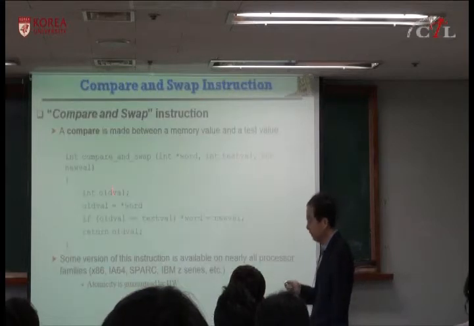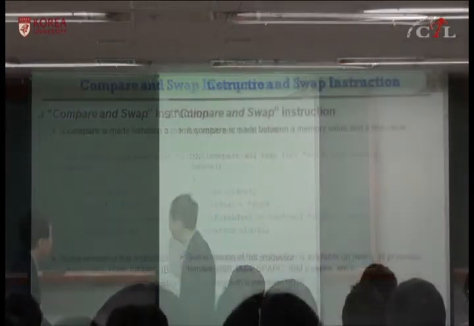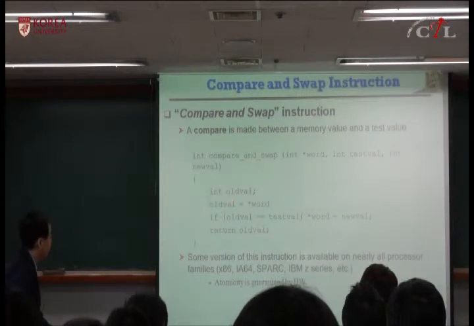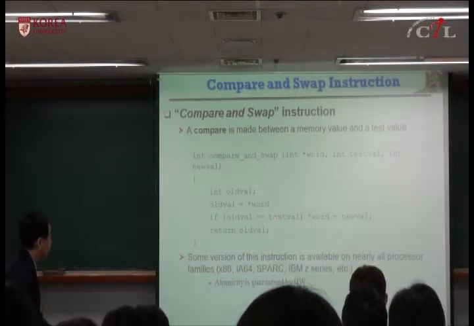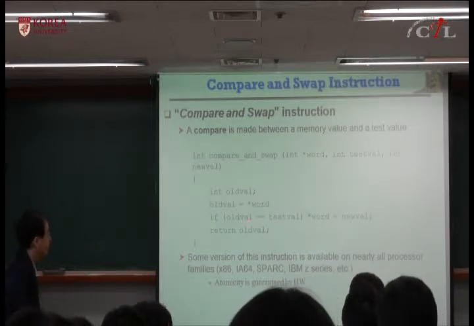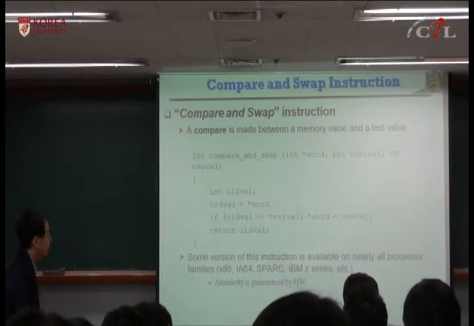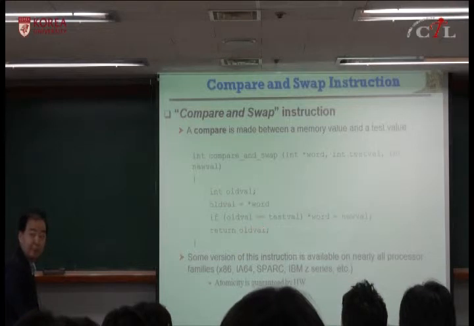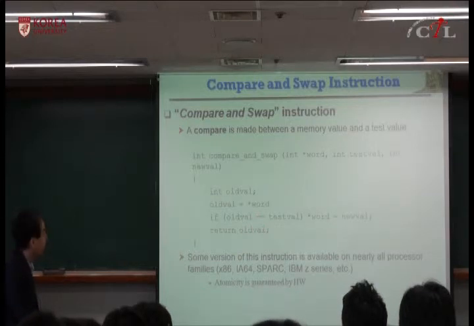So the definition is you access the memory location. If the memory location holds the value you want, which is 0, then you can exchange. If the value is 1, then you cannot exchange, and you will return 1, because somebody else has already succeeded in compare and swap and set it to 1. So until you receive 0, you wait.